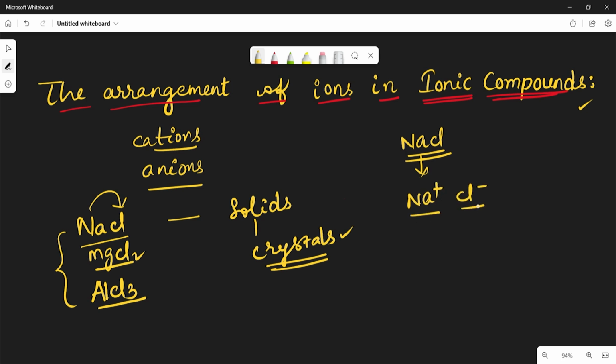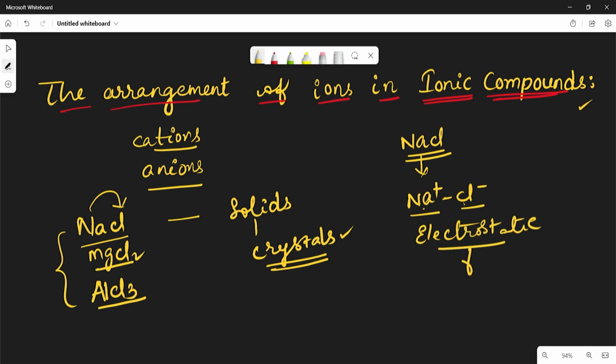So cation, anion. Now, do you think that the pairs of Na+ and Cl- as units would be present in the solid crystal? If you think so, it's not correct, because there exists an electrostatic force in between the two ions.